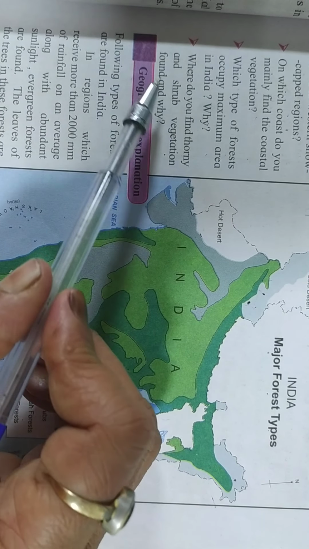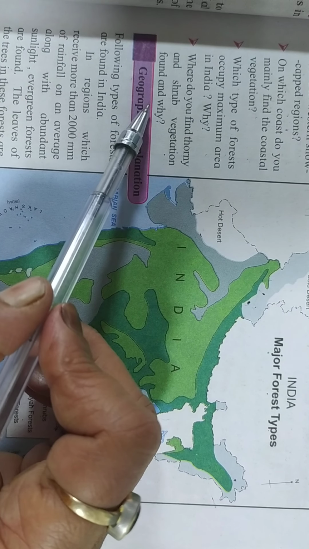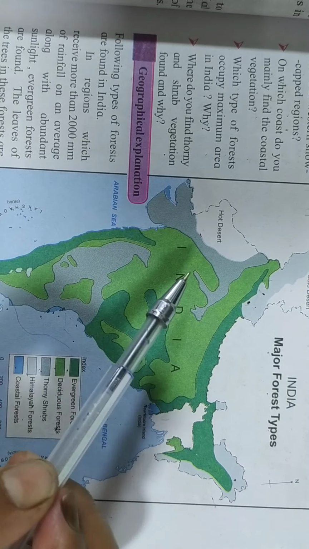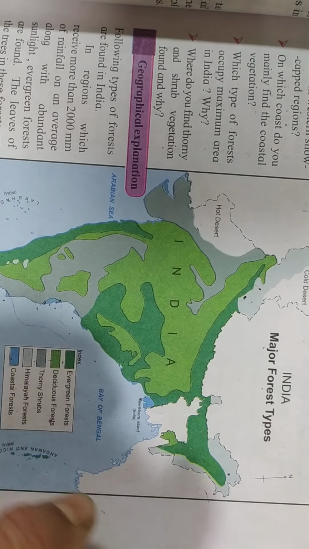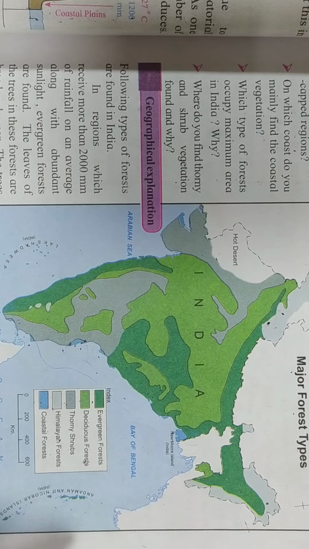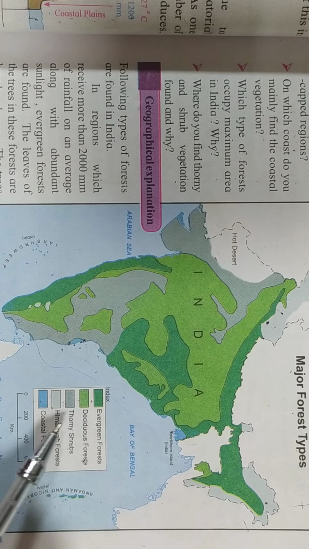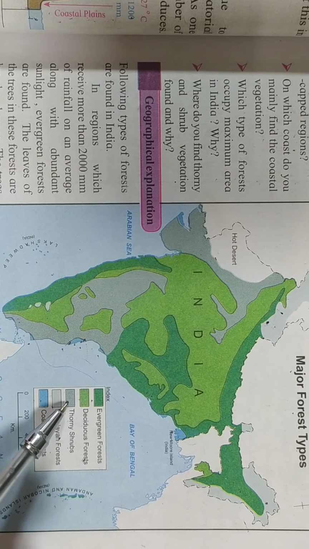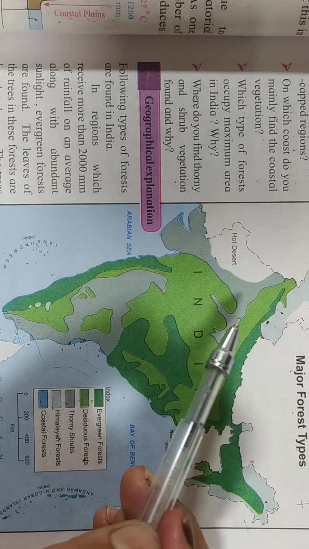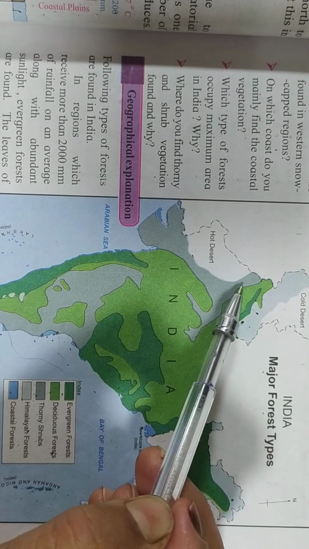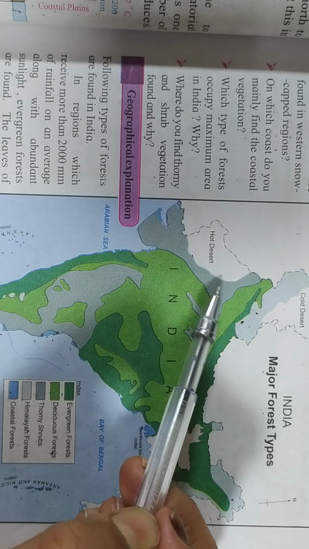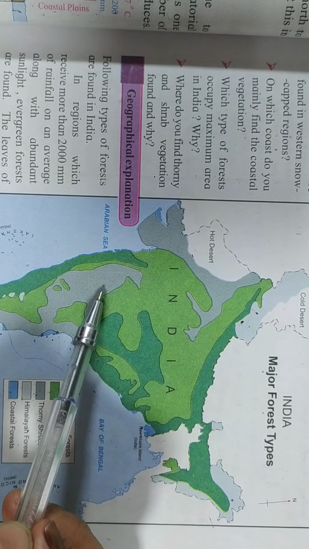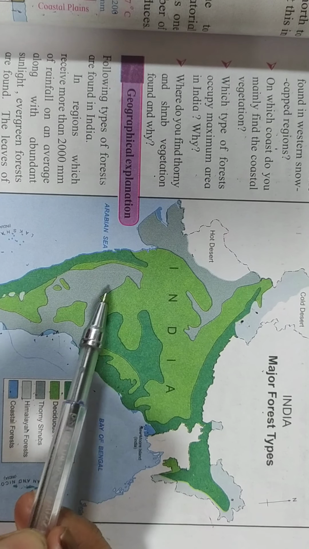Where do you find thorny and shrub vegetation and why? So where can we see thorny and shrub vegetation? For that, what is the color indicated in the map? Thorny shrubs are shown here. They are dark grey in color. Let us see where this color patch is seen on the map. It can be seen in the eastern part of Rajasthan, entire Gujarat and some central parts of the peninsula.